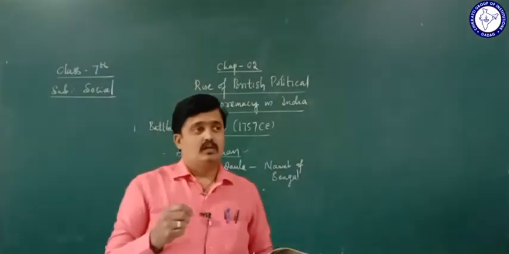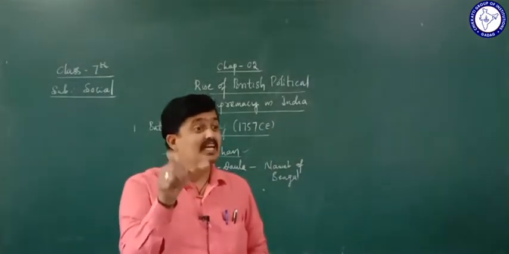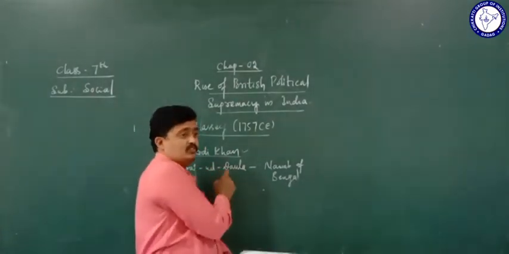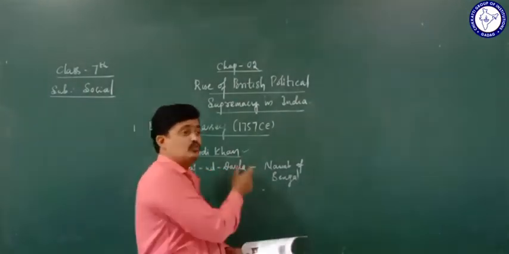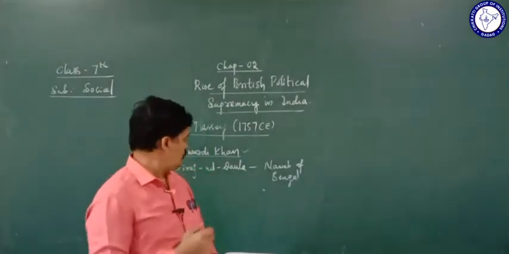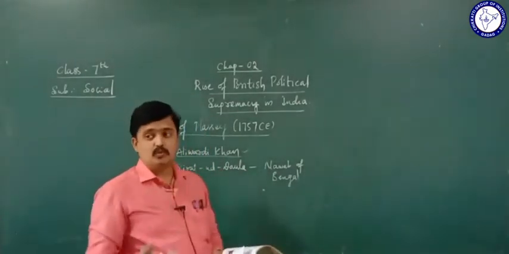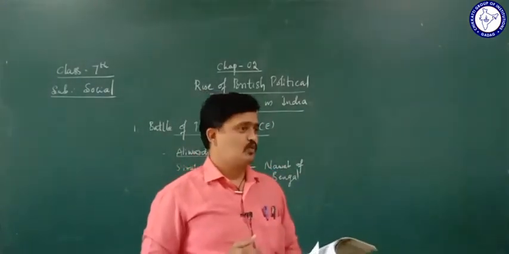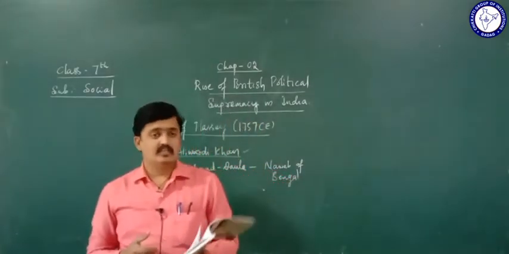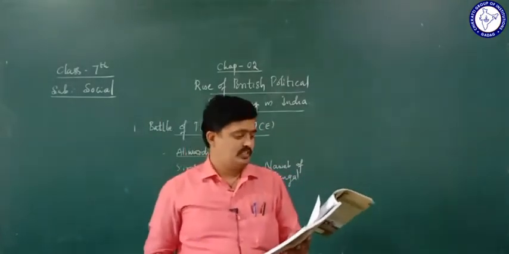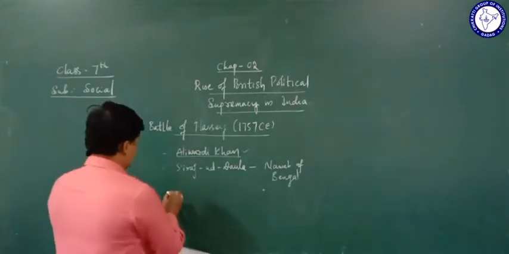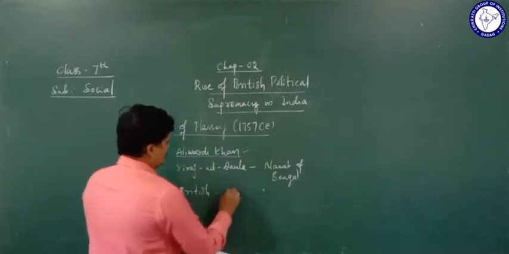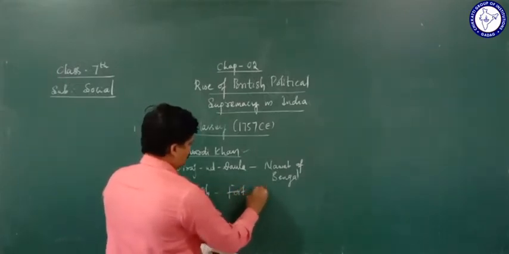Because of that reason, the British neglected him. Why did the British neglect him? Because he was very young when he came to power. Siraj-ud-Dawla was very young, and that's why the British neglected him and strengthened their Fort William.